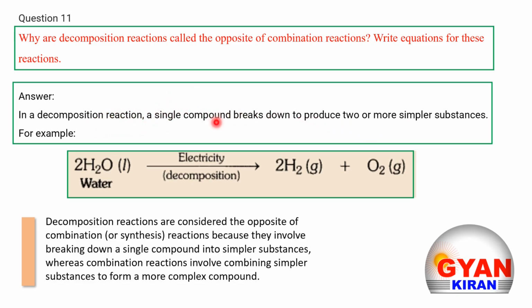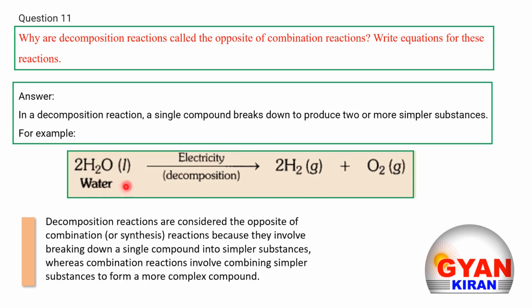A single reactant breaks down into two or more products or simple substances. But in combination reactions, two or more reactants combine together to form a product. So that is why decomposition is exactly opposite to combination reactions.